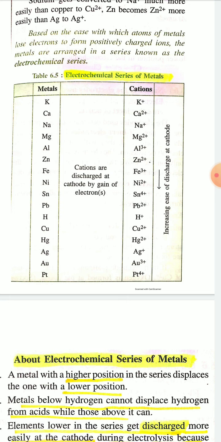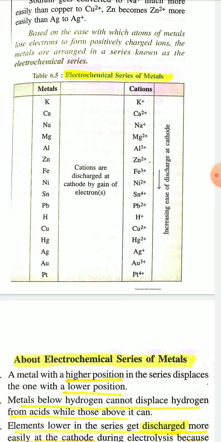You can also arrange the cations formed by these metals in a similar way, like K+, Ca2+, Na+, Mg2+, Al3+, Zn2+, Fe3+, Ni2+, Sn4+, Pb2+, H+, Cu2+, Hg2+, Ag+, Au3+, and Pt4+.